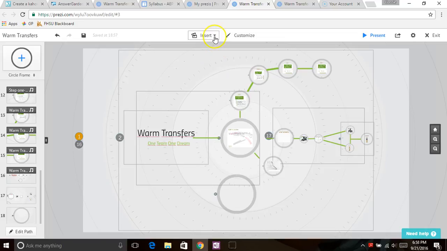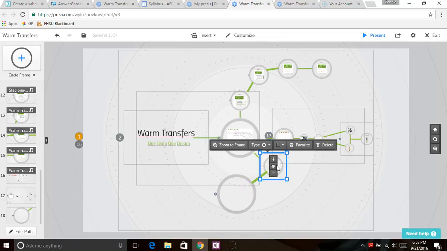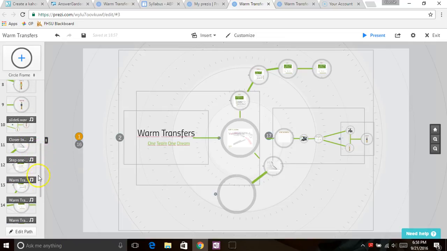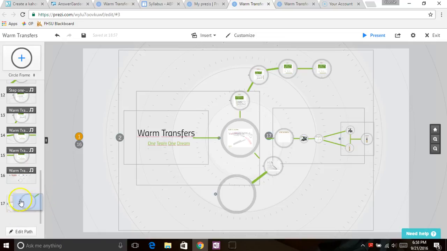So I'm going to add here a line just to show you how I did it. There you go. And you see how right there it just connects. Let's say I wanted this section to be highlighted after this one. So this one is the magnifying glass. So I think that's right there, number 11. So I'm going to drag 18 under number 11. So then when I'm watching the presentation, it'll go from here, and then to number 13, which is up here. So you can get really creative, do some really great things.